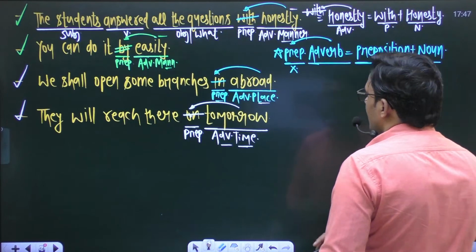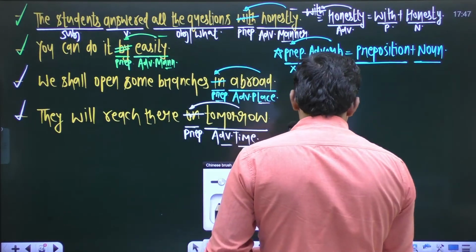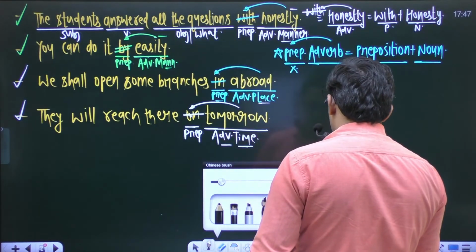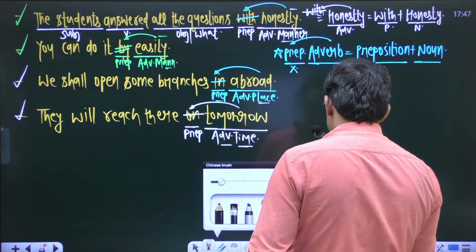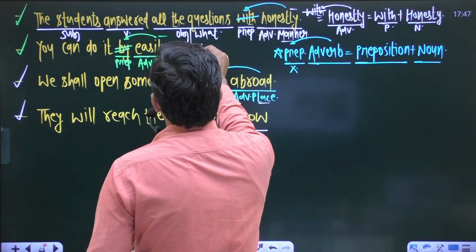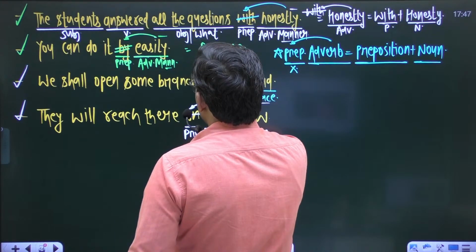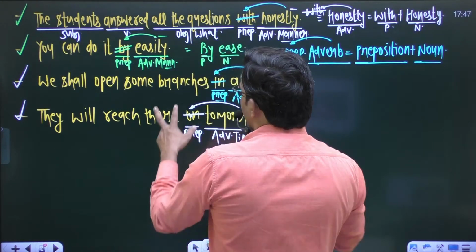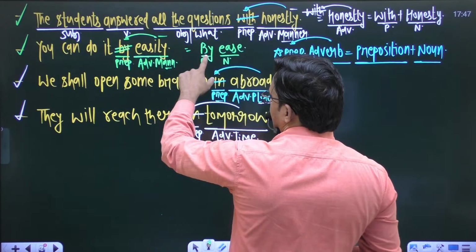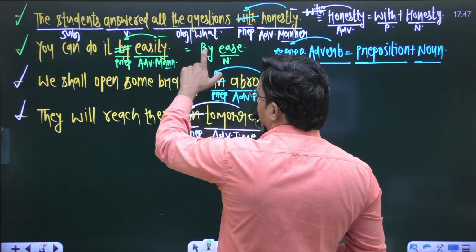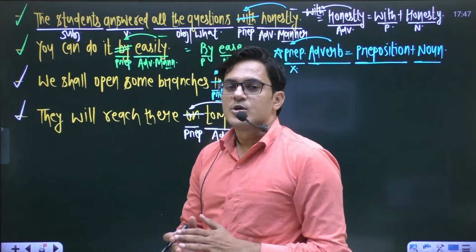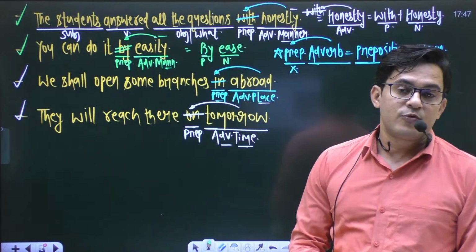In the second sentence, easily is equal to by ease. The word by is a preposition, and ease is a noun. It means you already have the preposition by inside easily, so drop the preposition by before easily.